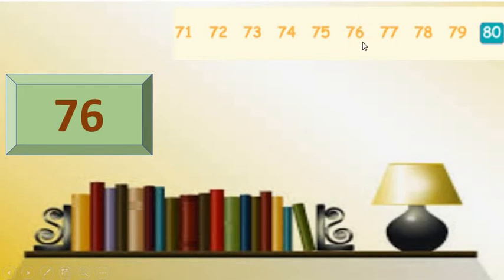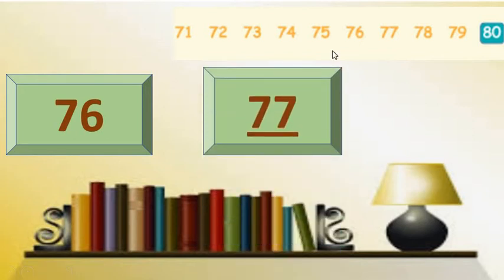Look at here, just beside, at the right side of 76, there is 77. If you are doing this orally, you have to stop at 76 and memorize which number comes after 76. By observing this, we can say that 77 comes just after 76. We can say that 77 is the after number of number 76.